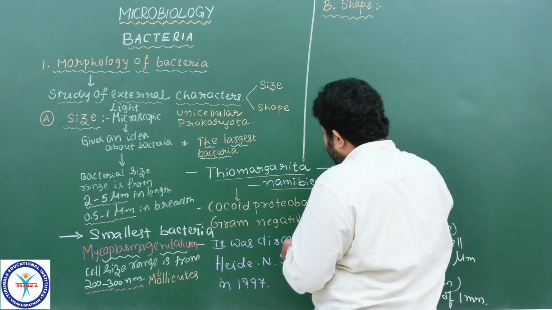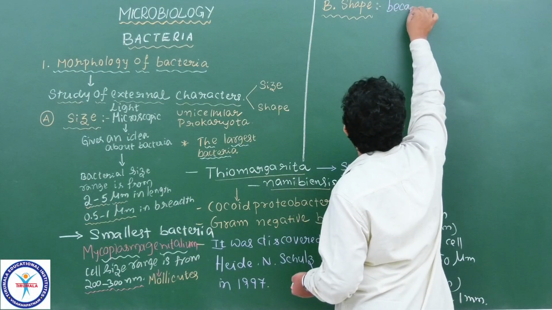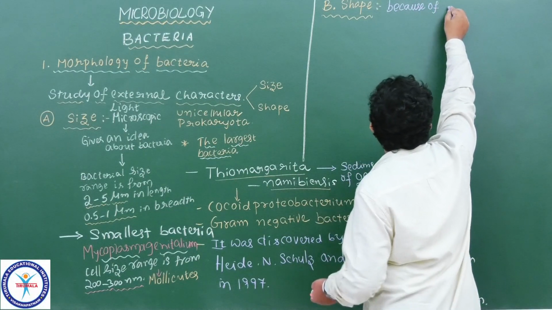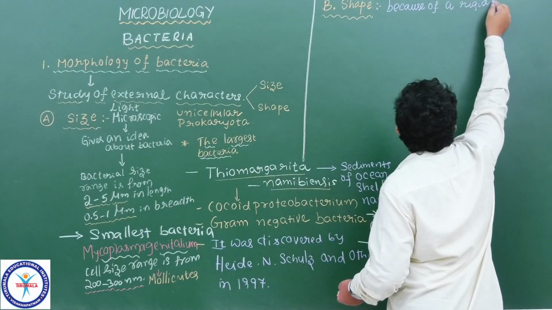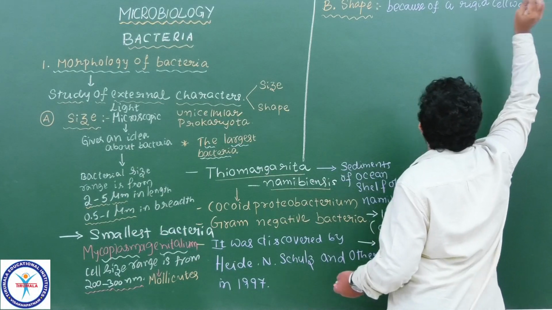The shape of the bacteria is because of a rigid, means hard, rigid cell wall. Rigid cell wall, you know very well.